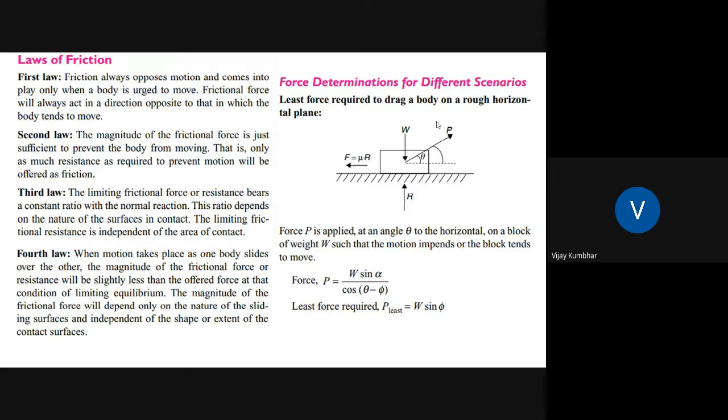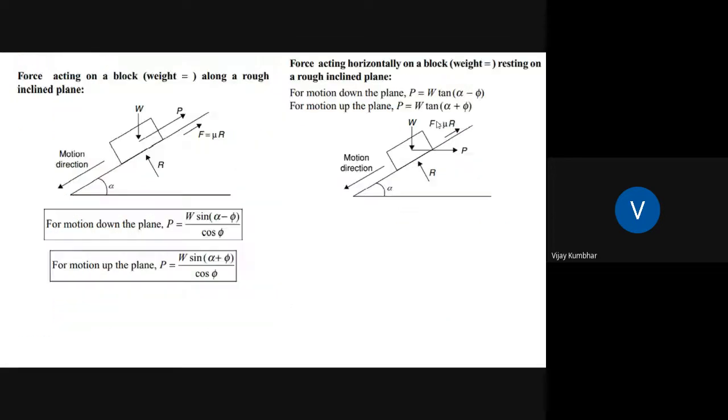You can observe in this diagram there is one block resting on the horizontal plane having weight W, and P is the pulling force which acts at angle theta, and the opposing force F is equal to mu R. So the minimum force P least can be calculated with the help of W sin phi divided by cos theta minus phi. So P least is equal to W sin phi.